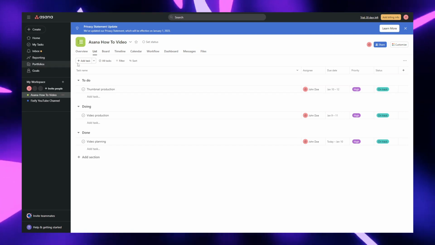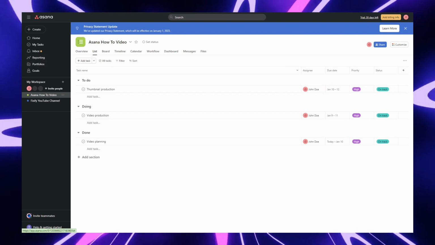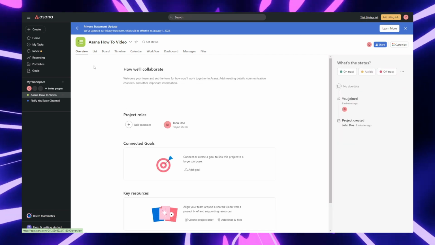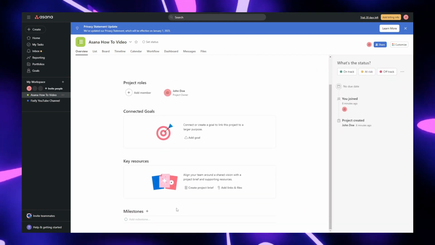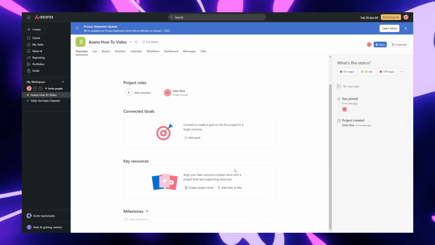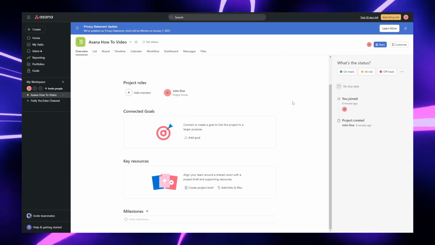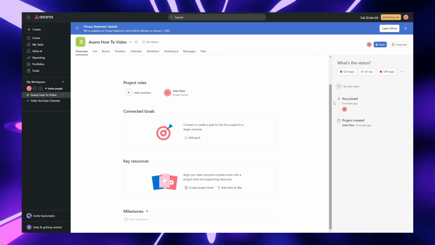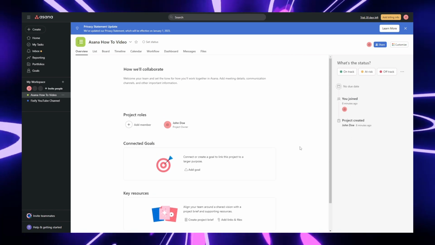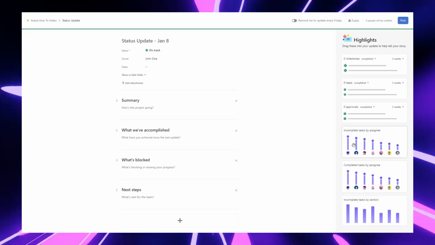Coming all the way up to the very top of the list where it says overview and list. Right now, this is the list page. But if we hit overview, you can see how it's doing it there. We could add milestones, key resources, connected goals. We can add the people who are actually doing this, and it gives us this nice little timeline of how we're doing it. This one is on track.